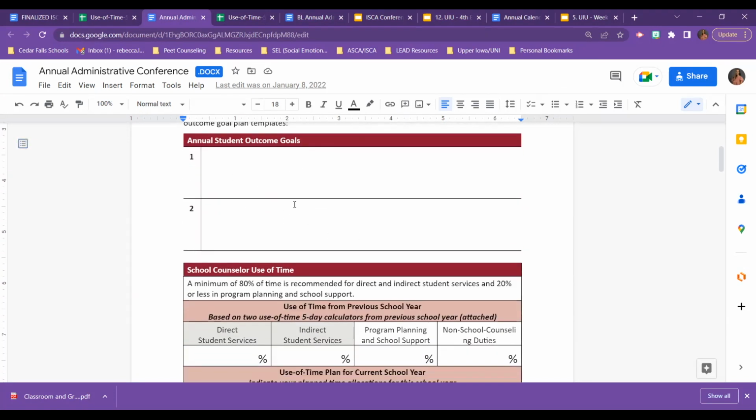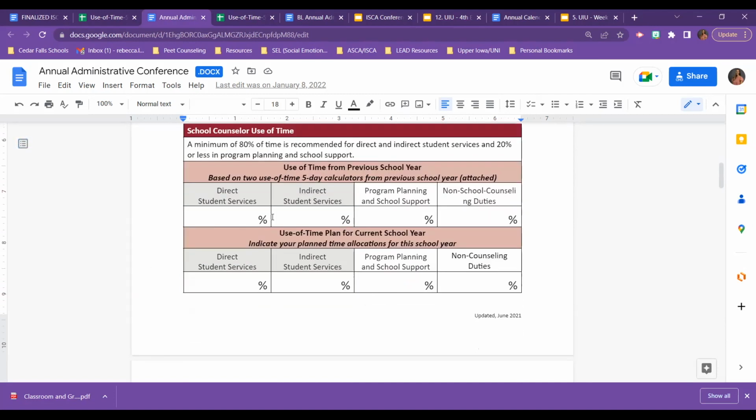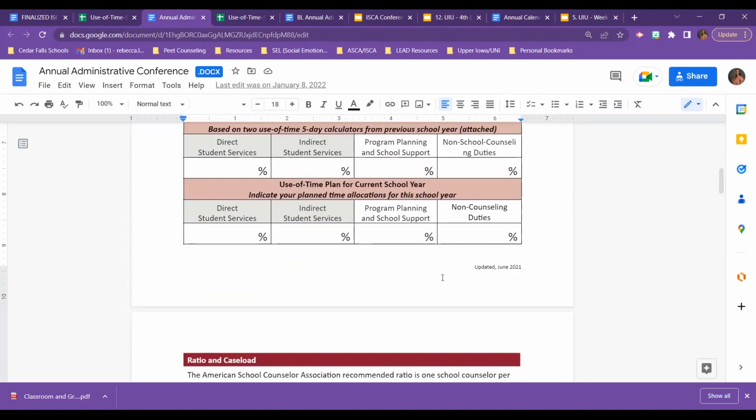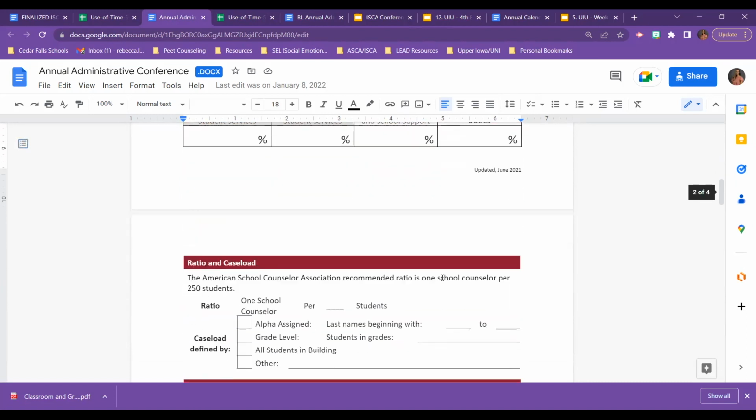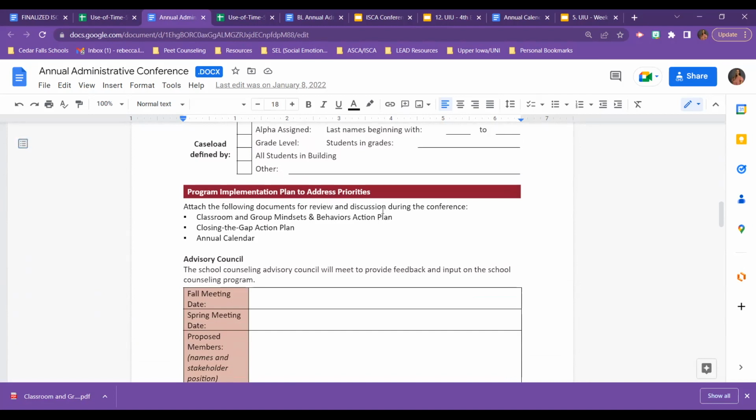Again, copied from that annual student outcome goal here, making sure you're moving into that school counselor use of time. So obviously, if you do the use of time calculator from the year before, being able to do 1 week in the fall, 1 week in the spring, average those percentages here, being able to make your goal for the current school year based on if you were maintaining that 80% of direct and indirect student services, where you would get to your ratio and caseload, program priorities. This is kind of if you have these documents to share with your administrator at the time of the annual administrative conference in that first 2 months of the school year.